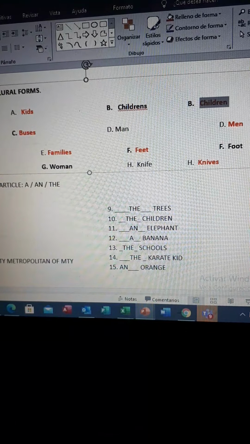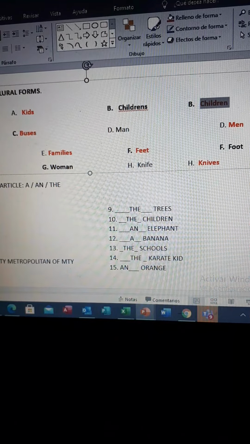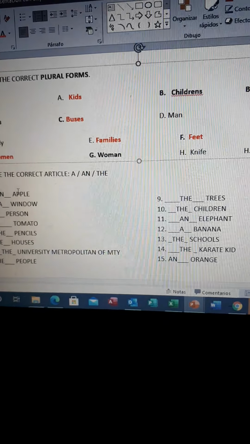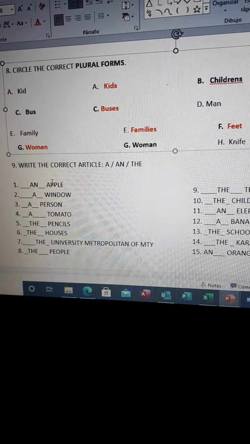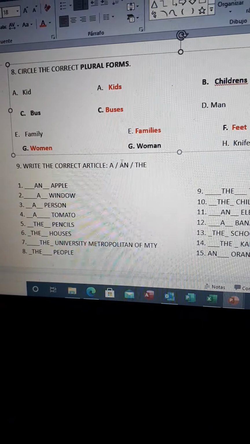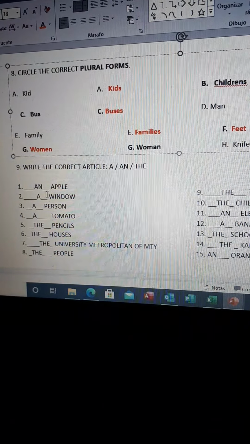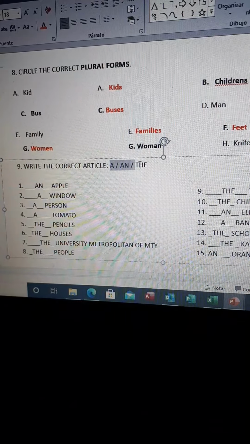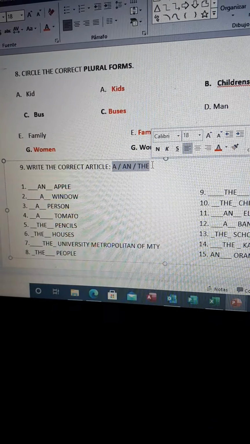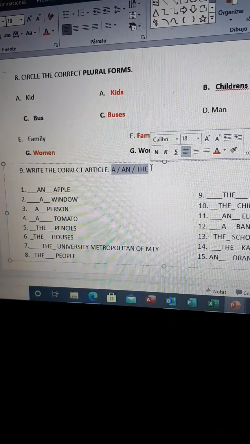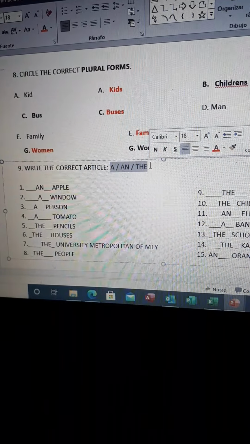And then finally, we have the articles. Remember that we have the three main articles: a, an, and the. The three are for one singular thing.